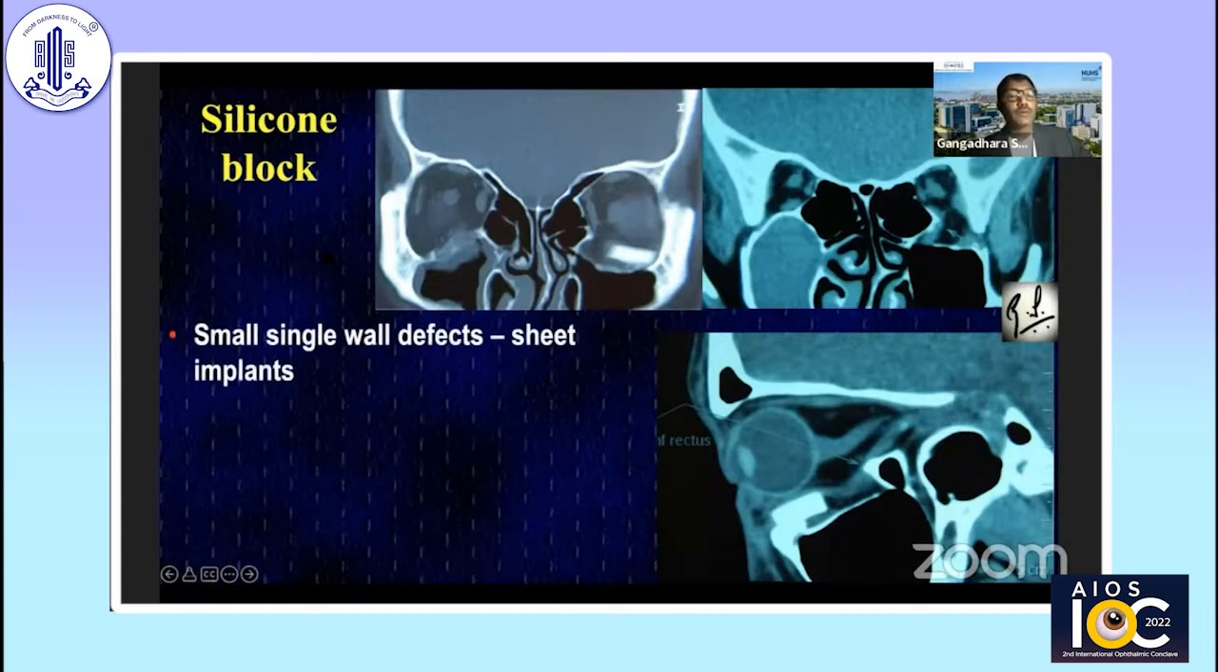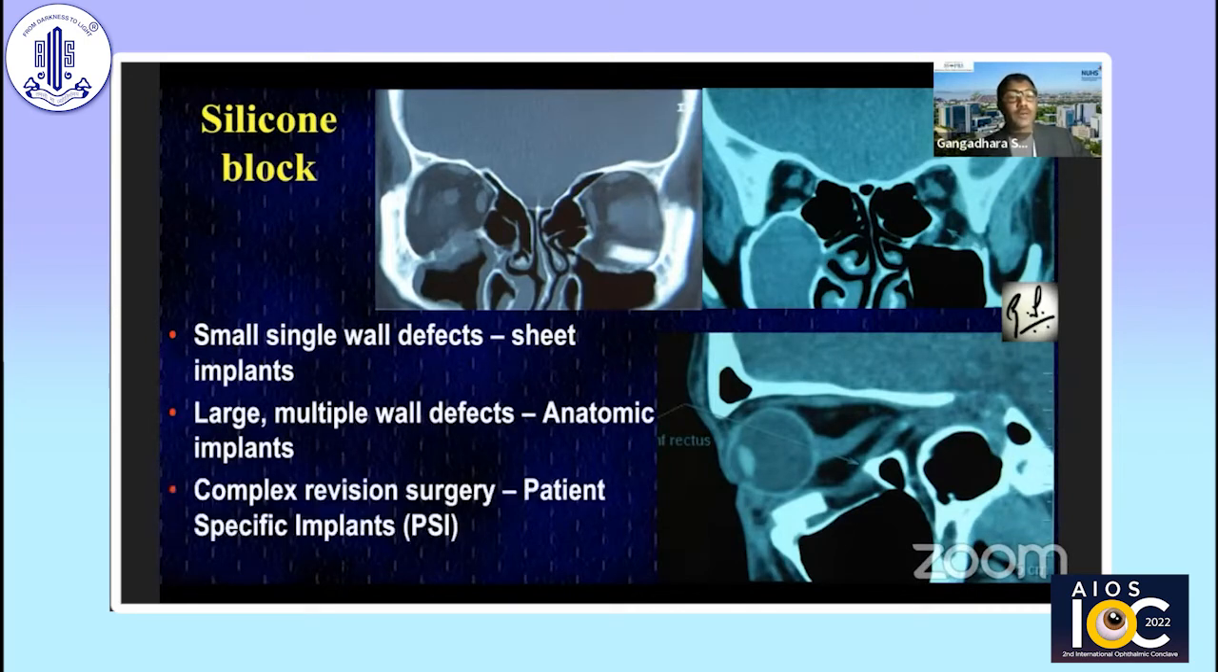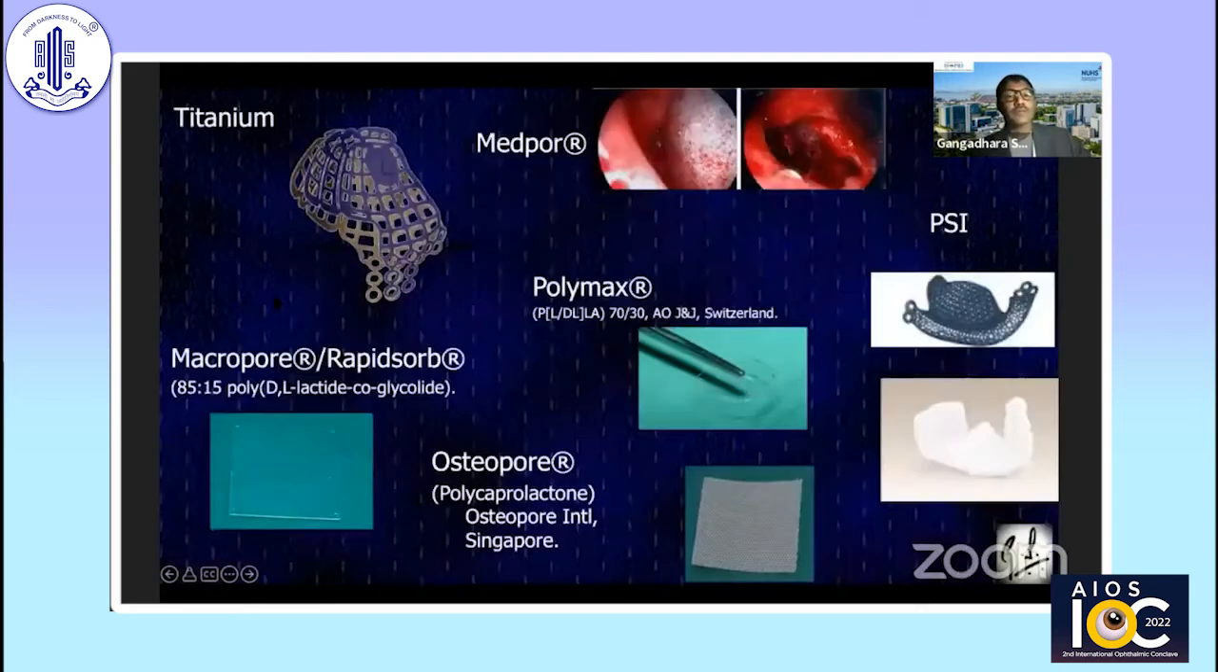So basically, what implant to use? For very small fractures or crack fractures, you can probably put nothing, or use sheet implants. But if you're dealing with large fractures, you think about anatomical implants. And if you're doing complex revision surgeries in orbital fractures, you think about patient-specific implants. So here are examples of where implant disasters are seen, partly because of poor visualization, poor technique, poor experience, and poor placement of implants itself.